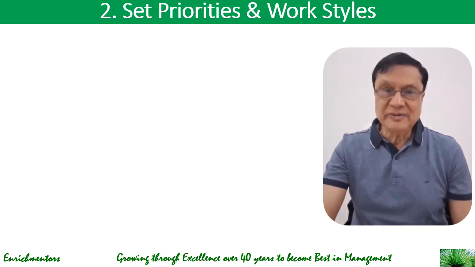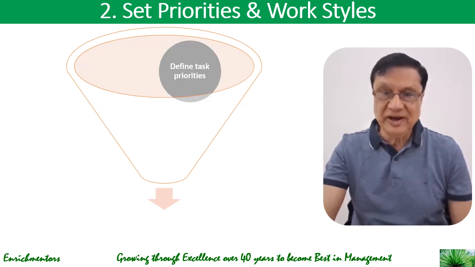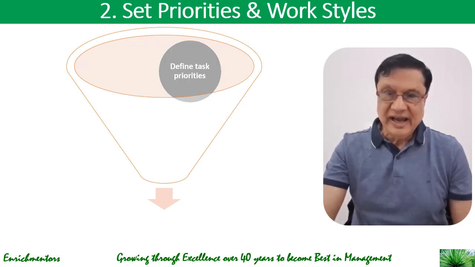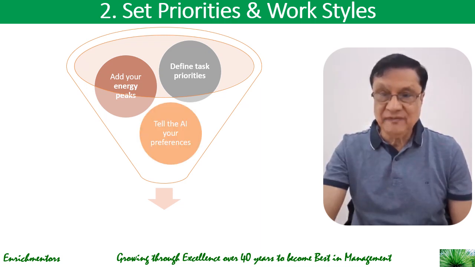Then you need to set priorities and work styles. For that, you need to define the task priorities, and you could use a system of urgent, important, flexible. And then add your energy peaks, deep work mornings, calls in the afternoon, etc. And then tell AI about your preferences, for example, never schedule meetings before 10 a.m., or protect a 2 hour block for focus.